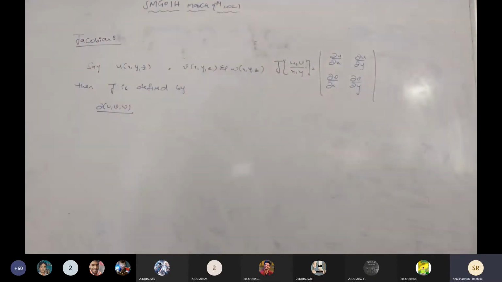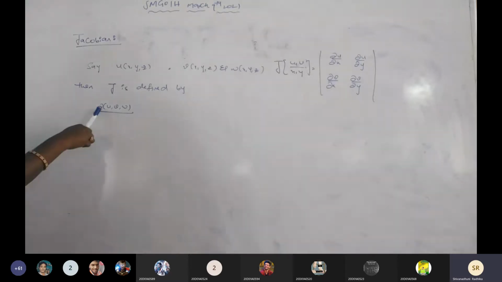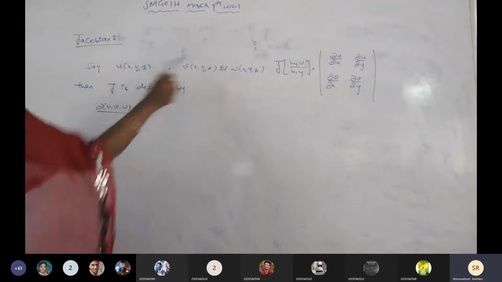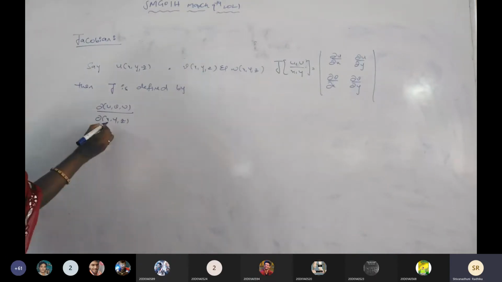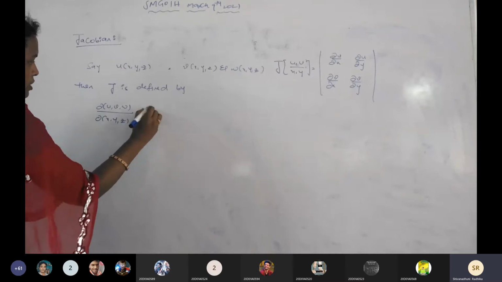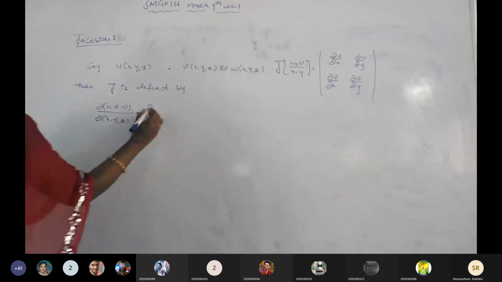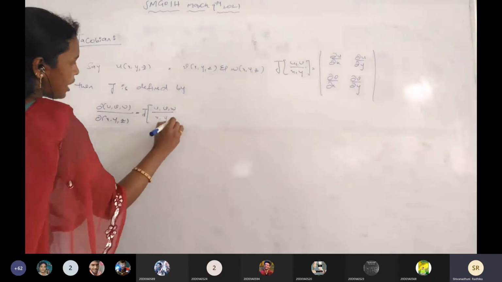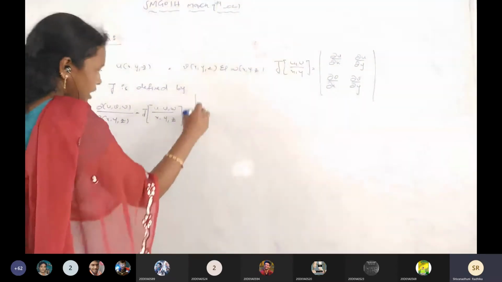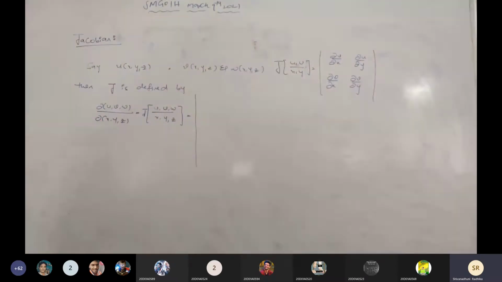The number of variables equals to the number of functions. So dou of u comma v comma w, three functions. How many independent variables? Three independent variables x, y, z. So that is equals to J of u v w by x, y, z. Is it clear? What is the formula of Jacobian when we have the three functions and three variables?